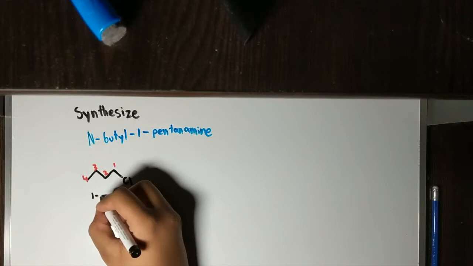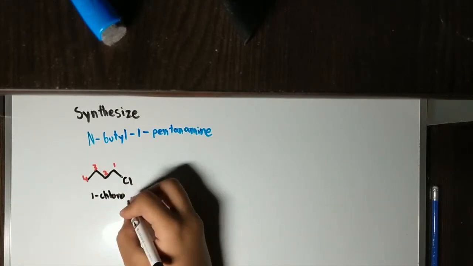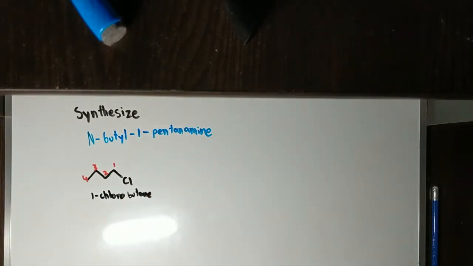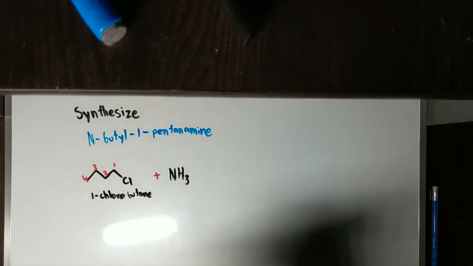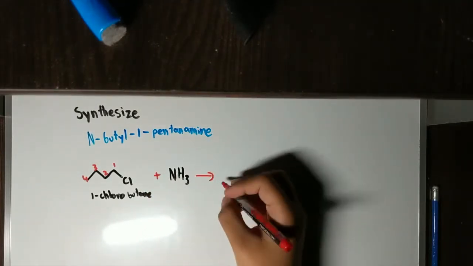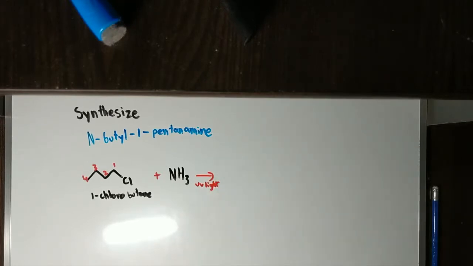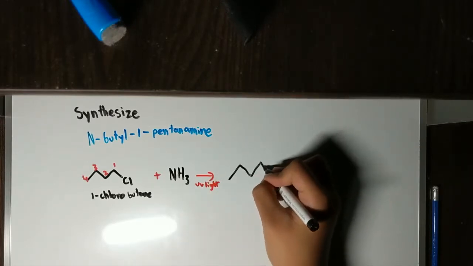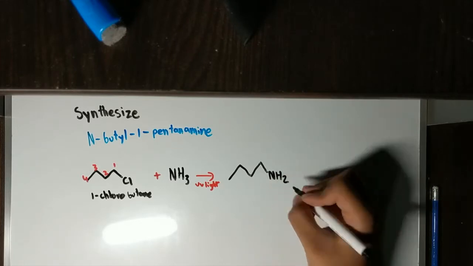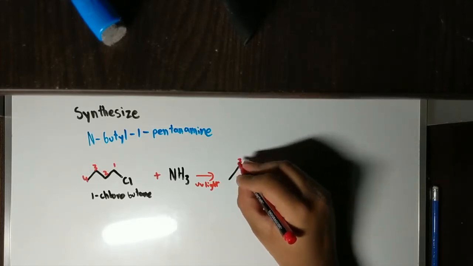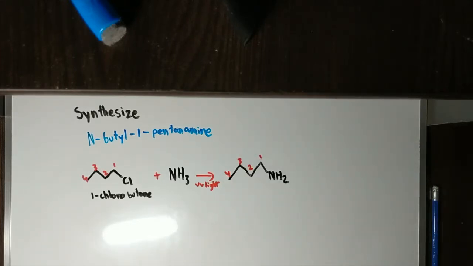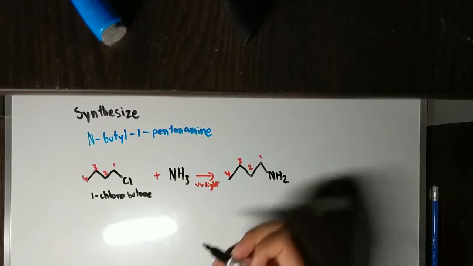Now we're going to react it with ammonia, which is NH3. We're going to take that NH3 and one of the hydrogens is going to react with the chlorine, meaning the NH2 is going to bump out the chlorine in this situation. The catalyst is UV light. We don't care about the inorganic product, we only care about the organic product. In this case, it's going to form 1-butamine